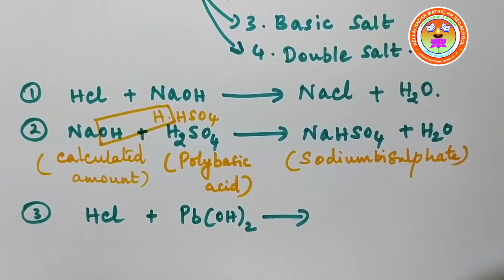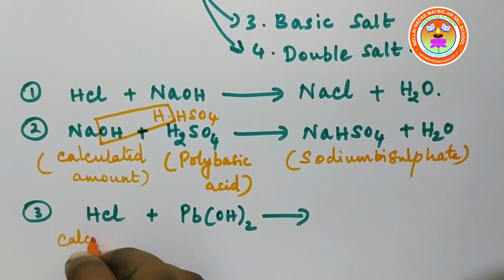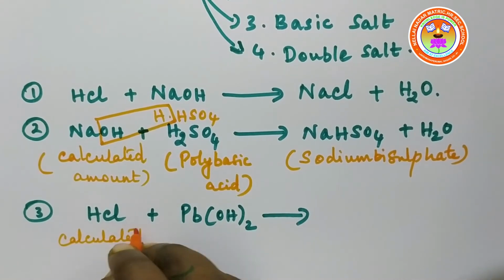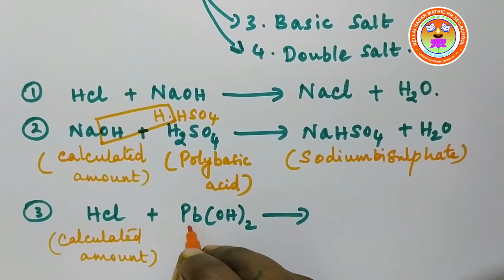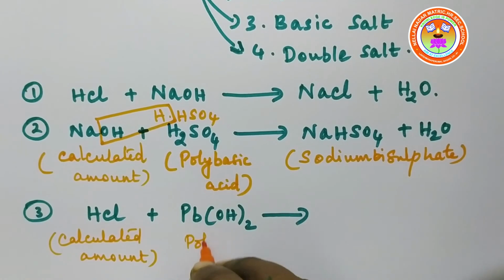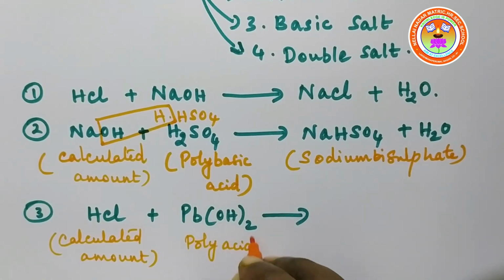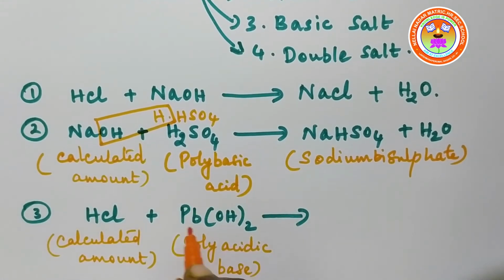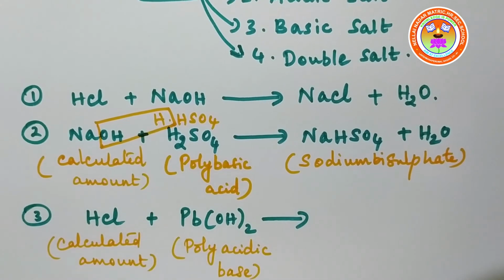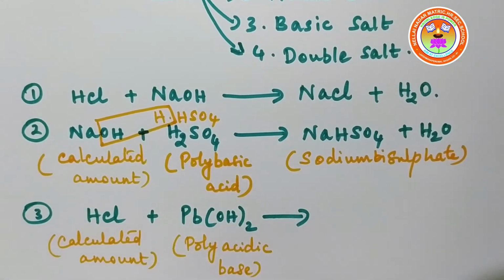Okay, so this is a calculated amount of acid and lead hydroxide, which is a polyacidic base. Okay, children. Now this lead hydroxide splits like this.